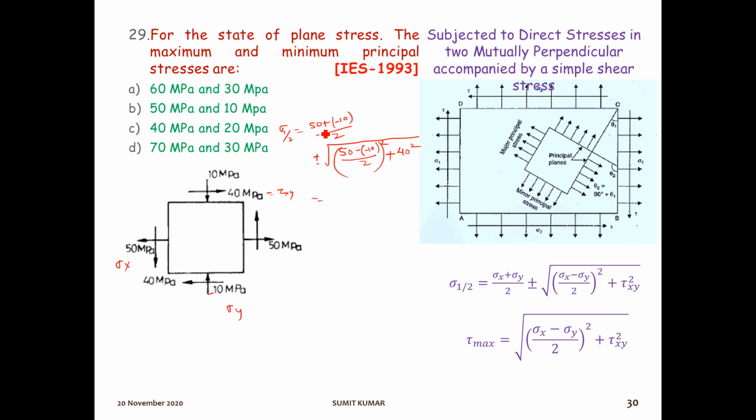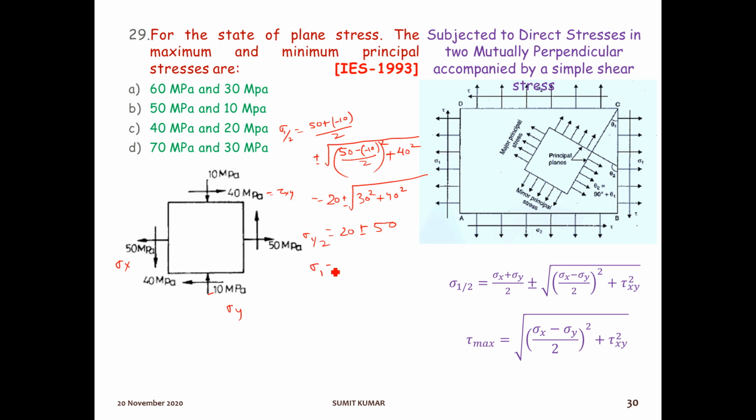So it will be 50 plus minus 10 means 40. 40 by 2, that is 20, plus minus root over this 50 plus 10, that is 60 by 2, that is 30 square plus 40 square, which is nothing but the 50 square. 20 plus minus 50. Okay, this is sigma 1, 2.